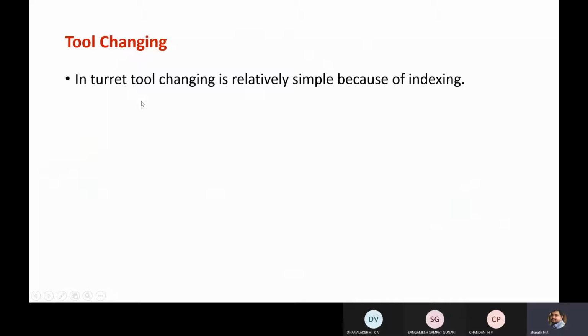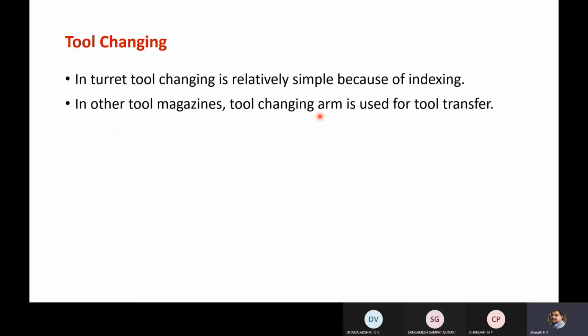Next, tool changing. In a turret, tool changing is relatively simple because of indexing. In other tool magazines, a tool changing arm is used for tool transfer, like in the case of the drum type tool magazine. A tool changing arm is required, which picks the tool from the magazine and places it on the tool holder.